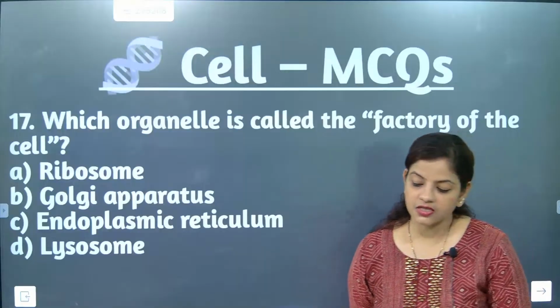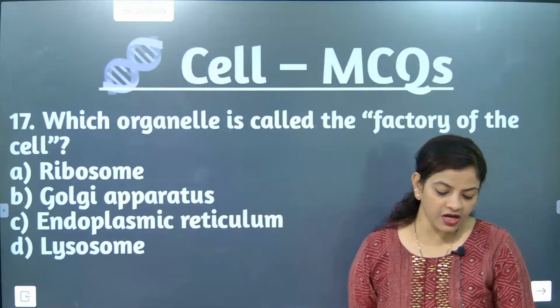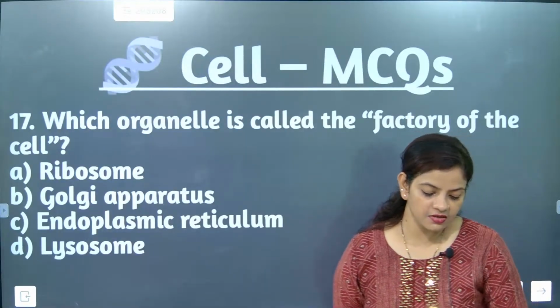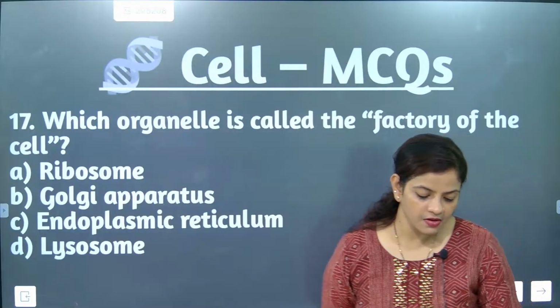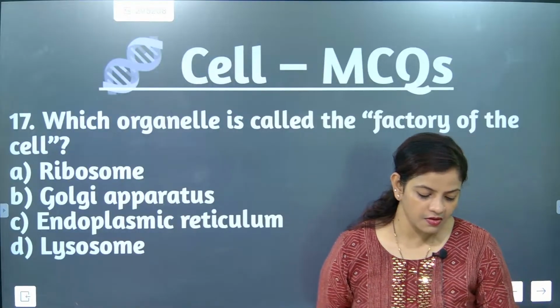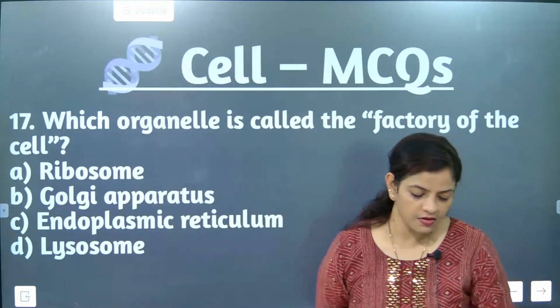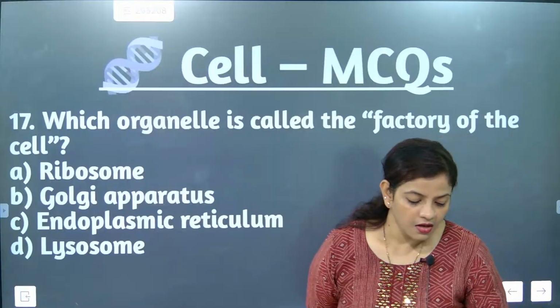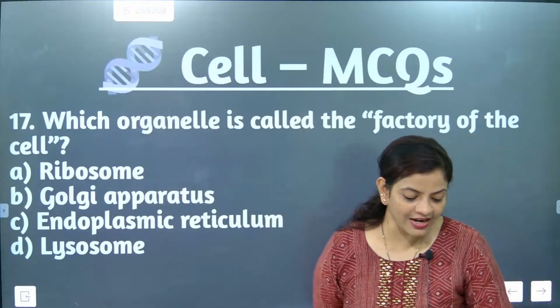Everyone is giving other answers. Which one is called as factory of cells?